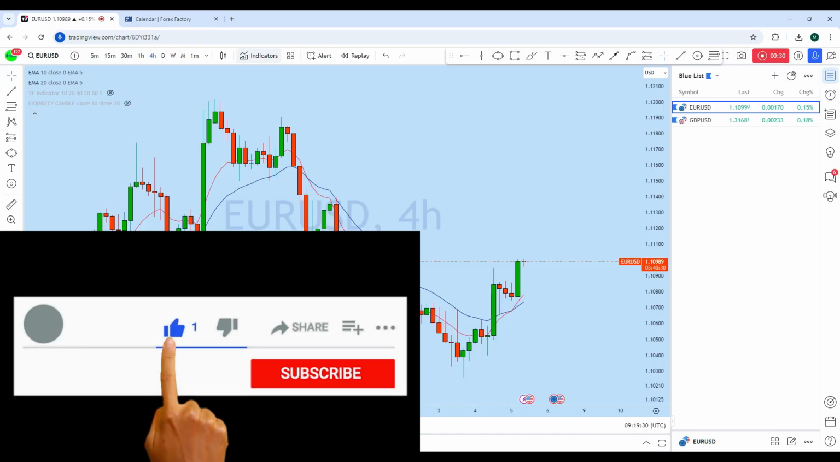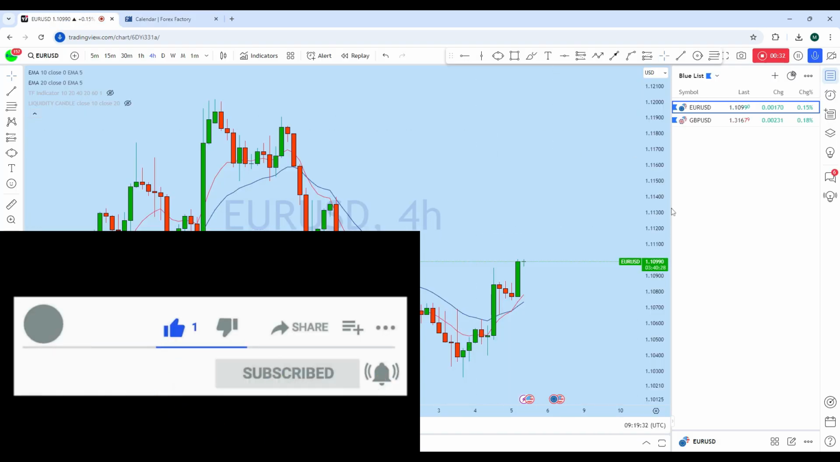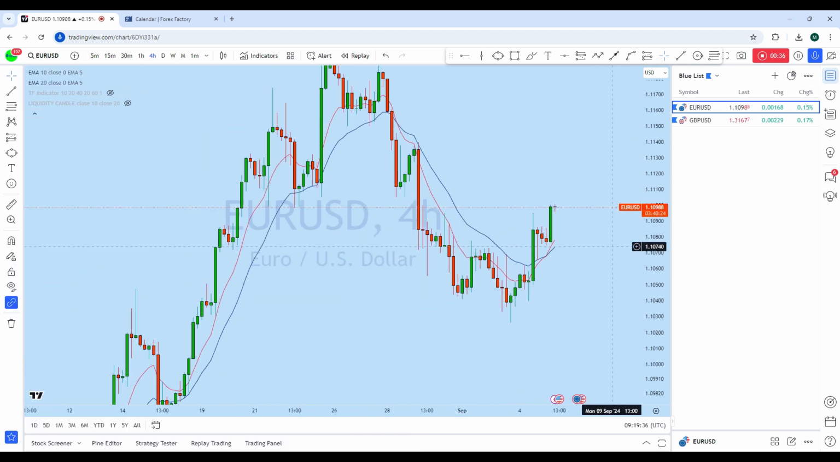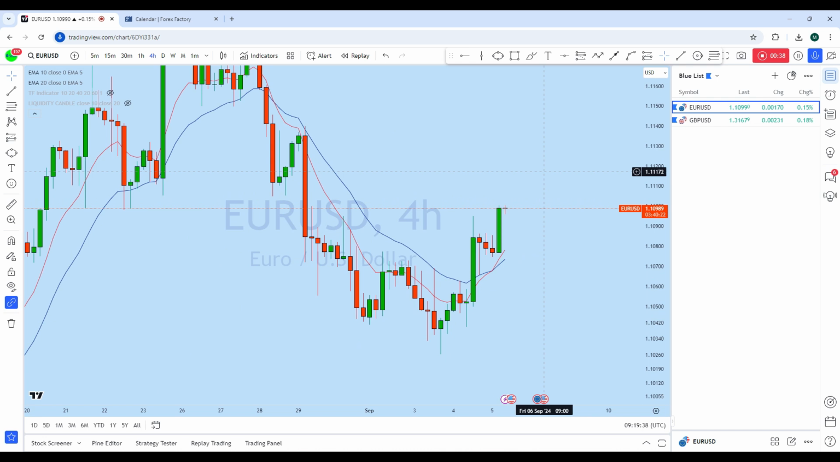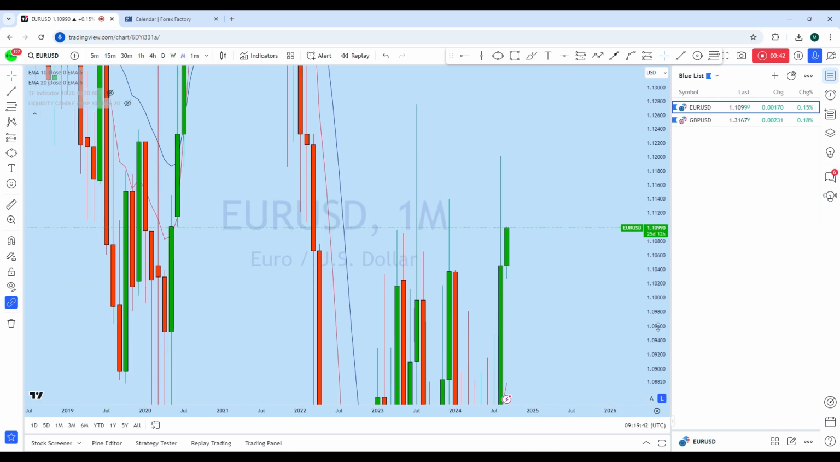So we will be looking now at euro dollar and British pound US dollar to see how we can expect trading opportunity in this session as well as in the upcoming session. First of all, let's quickly look at the monthly chart.